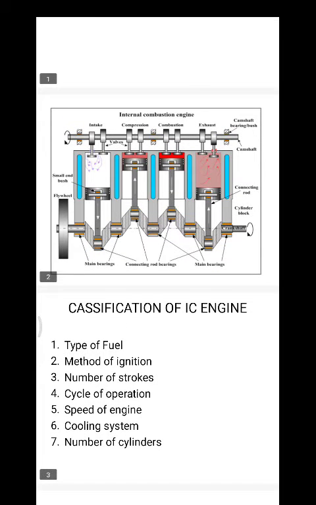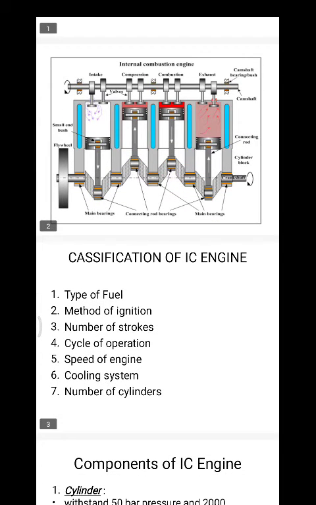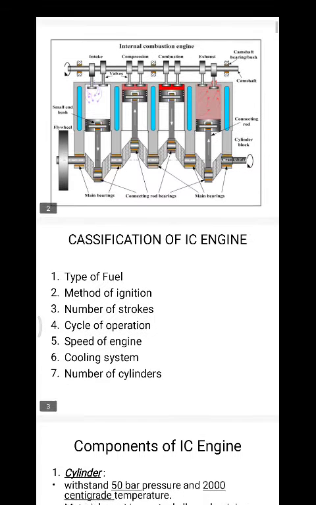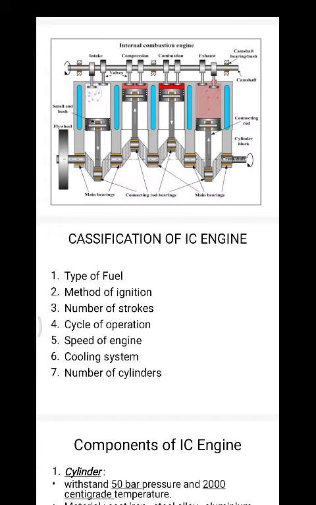The classification of IC engines, that is internal combustion engines, is based on the type of fuel, whether petrol or diesel is used: petrol engine or diesel engine. Then the method of ignition, that is spark ignition or compression ignition, SI engines or CI engines.